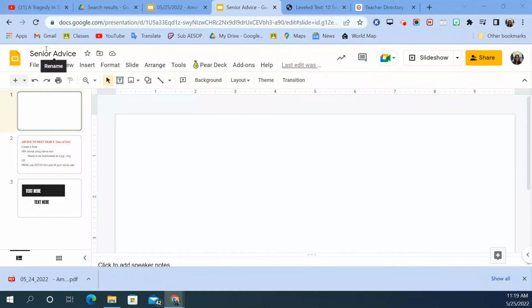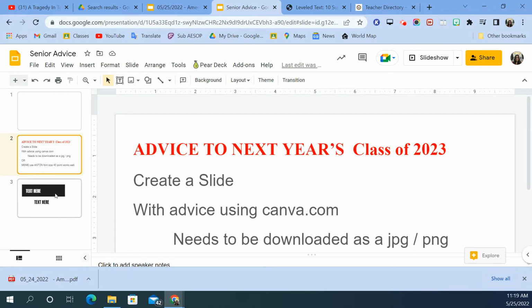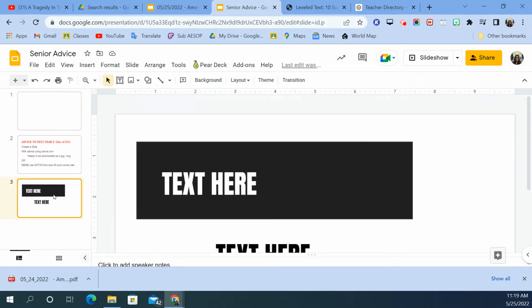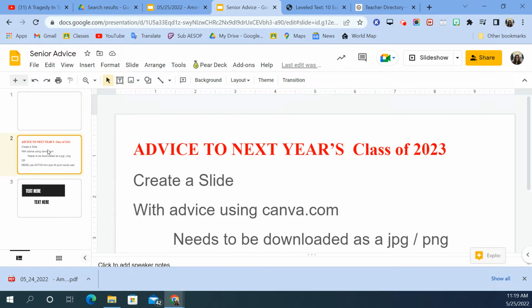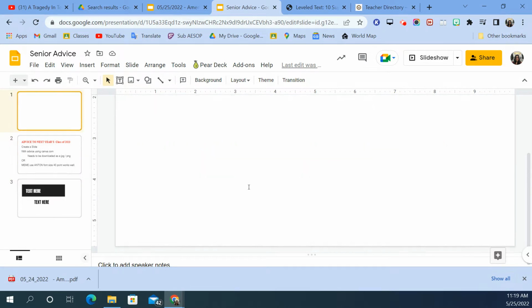In Schoology, I changed it. There is a PowerPoint that's in here. You'll see the blank side as your canvas, let's call it, where you can submit the assignment. And then the following two here, these are for directions. Now, what you're going to be doing is you are going to be creating a slide.